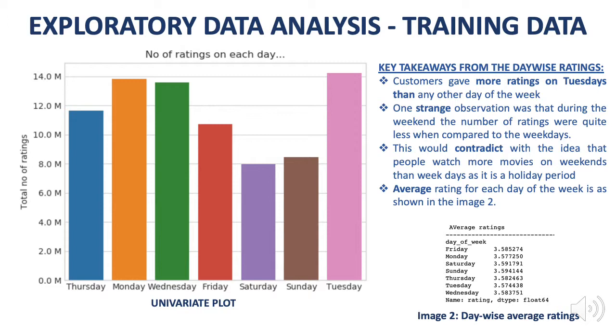This would normally contradict the idea that people watch more movies on weekends than weekdays as it is a holiday period. The average rating for each day of the week is as shown in the image. Friday had an average rating of 3.58. The highest average rating was observed on Sunday.